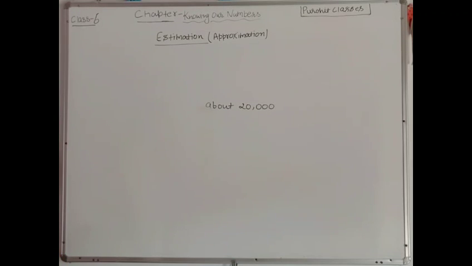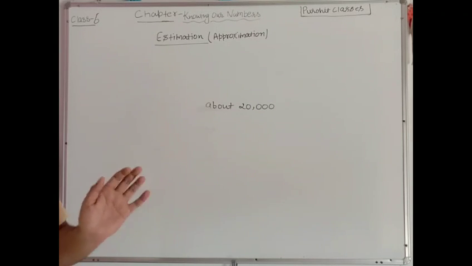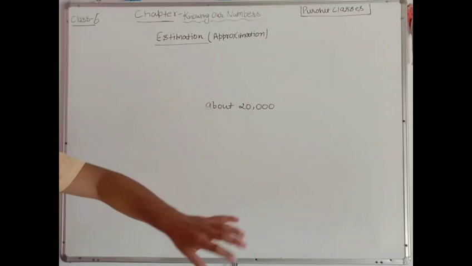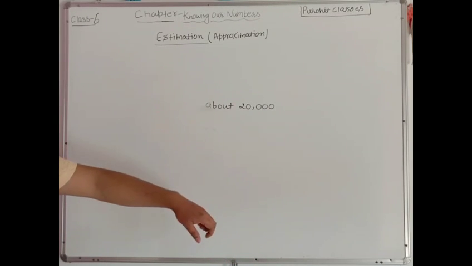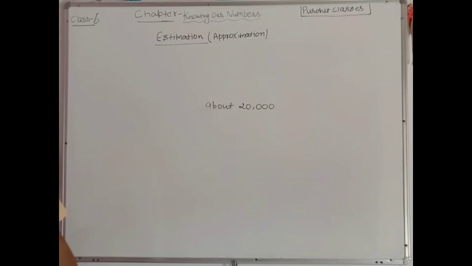No, not at all. But it is just an approximation, that the capacity of the stadium is, suppose, 21,000, and he is seeing that a little bit of empty space is also there, so you can say that about 20,000 spectators are present in the stadium. Understood? So this was the concept of approximation.